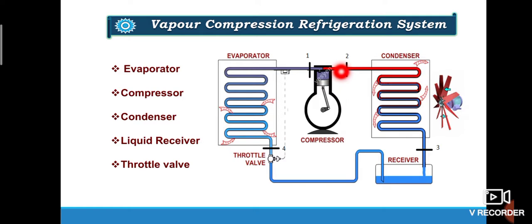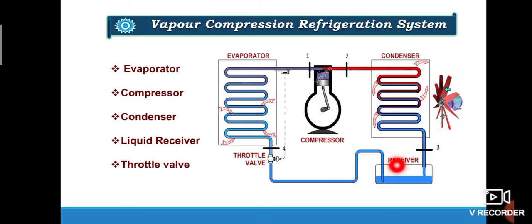Since the compression work is done on the vapor, its temperature also increases. Hot vapor from the compressor under pressure is discharged into the condenser where it is cooled at constant pressure by rejecting heat to the condenser cooling medium, usually water or surrounding air. This converts the hot vapor into liquid and the liquid is collected in the liquid receiver at state 3.